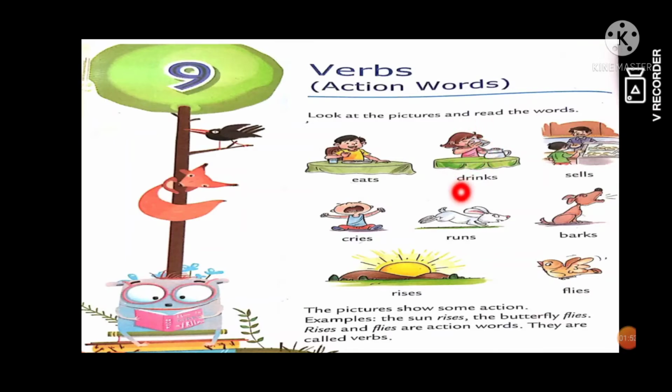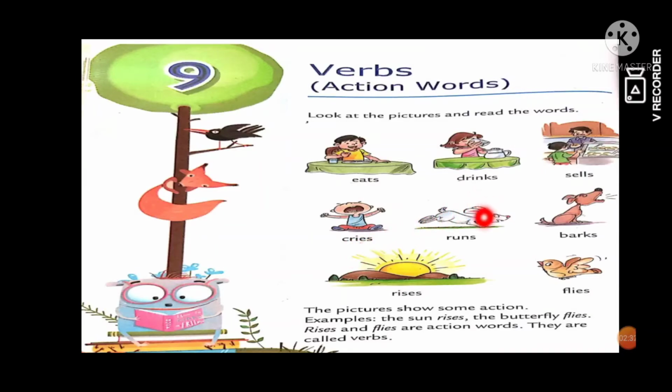Same here, this girl is drinking water. So here action word is drinks. Then this man is selling something. So action word is sells. Sells means things that someone sells, and the one who is selling is called a salesman, right? Next one, you can see in this picture this boy is crying, right? So action word is here cries. C-R-I-E-S, cries.